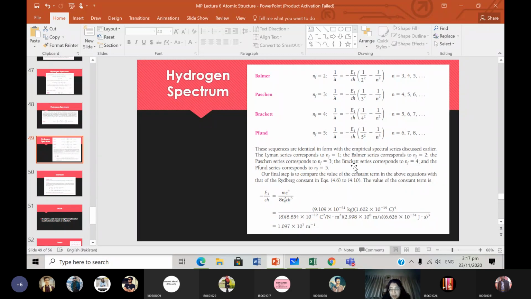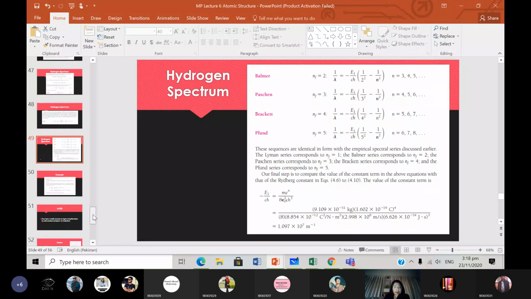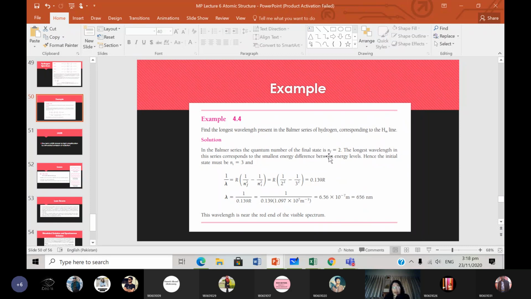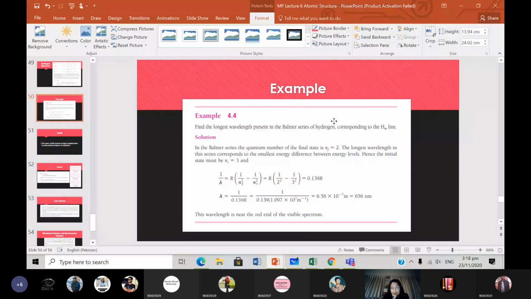So our final step is to compare the value of the constant term in the above equations with the Rydberg constant. The Rydberg constant is given by this value. When you put the numbers in, you will get 1.097 times 10 raised to the power 7 per meter, meter to the power minus 1. So that was all. Wait, we still have one example to go in this topic.